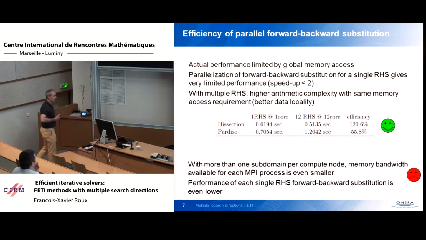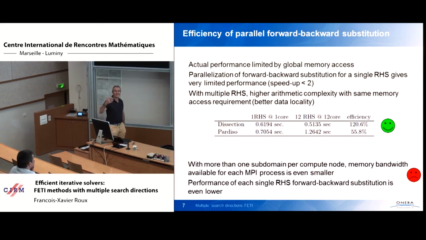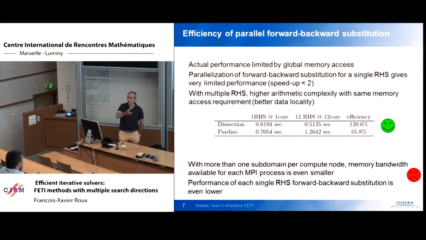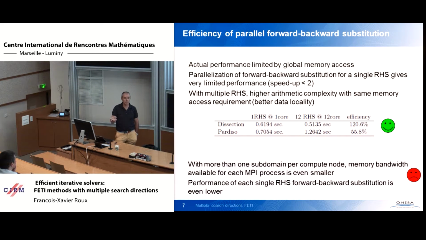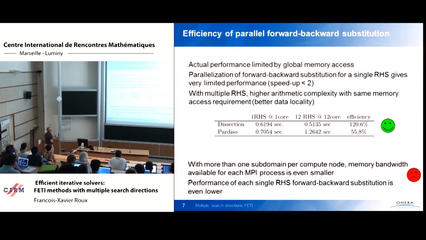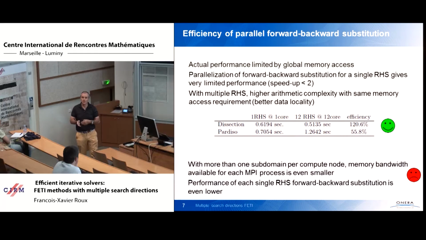Because when you perform a forward-backward substitution, each data of the matrix is used only for a couple of operations, multiply-add. So also in theory, in terms of dependency, you can get the same parallelism in the forward-backward substitution phase as in the factorization phase based on blocks. The problem is that in the forward-backward substitution phase, you just perform BLAS2, so matrix vector product. It means that you need a number of data that is the same amount as the number of operations that are performed, so no locality in time, and so no performance.